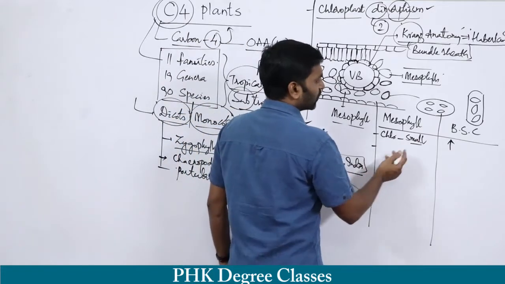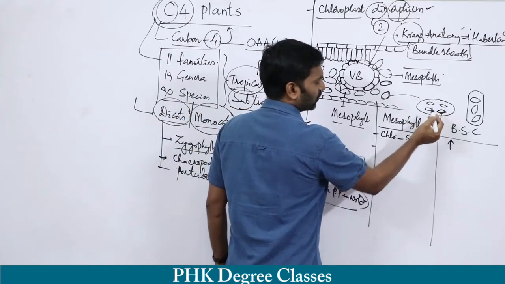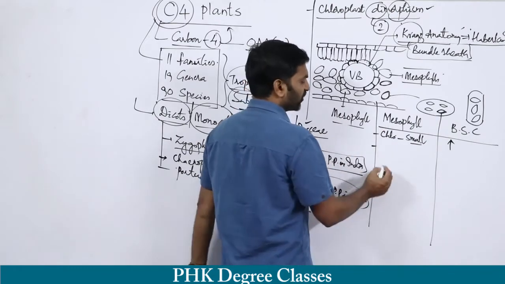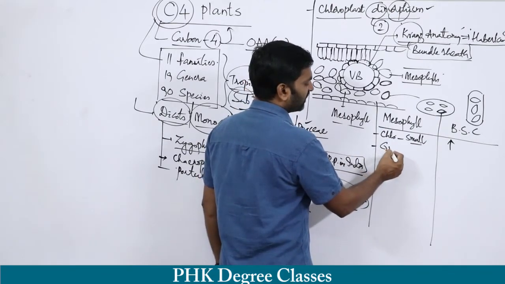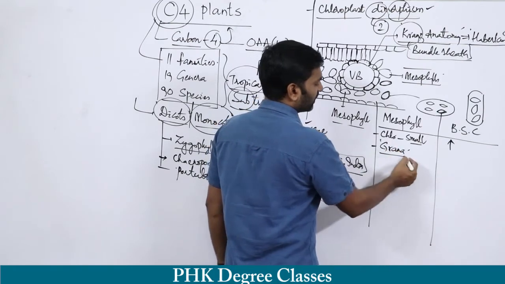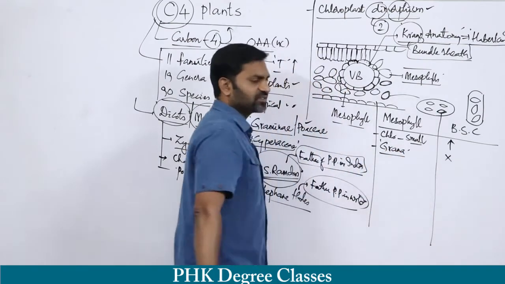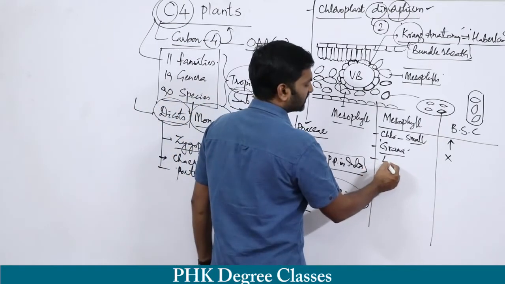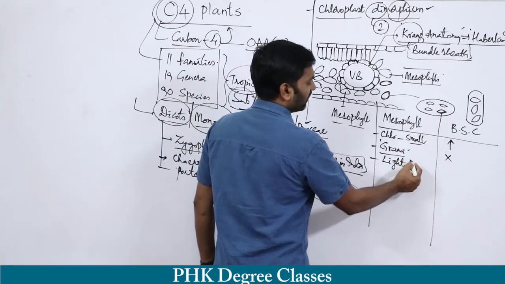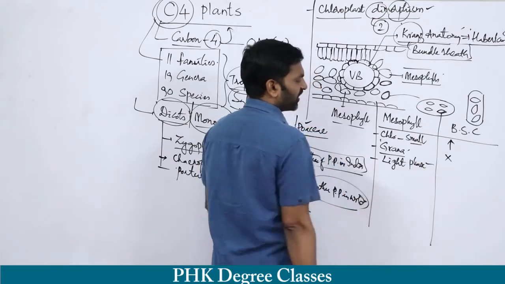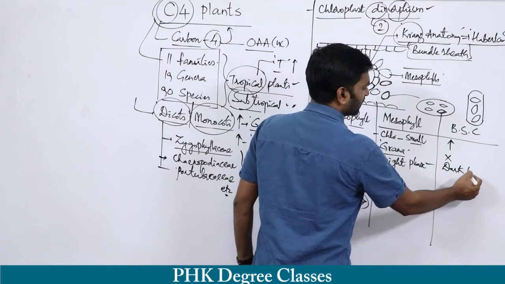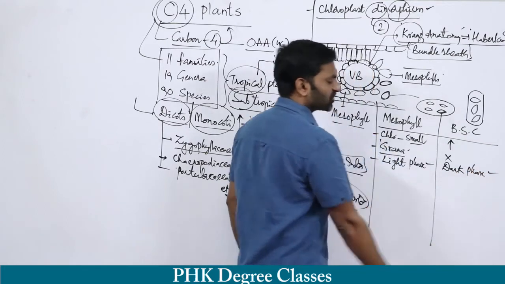Then the chloroplasts in the mesophyll cell contain grana. These bundle sheath cells do not have any grana. So the light phase takes place in the mesophyll cell, whereas the dark phase takes place in the bundle sheath cells.